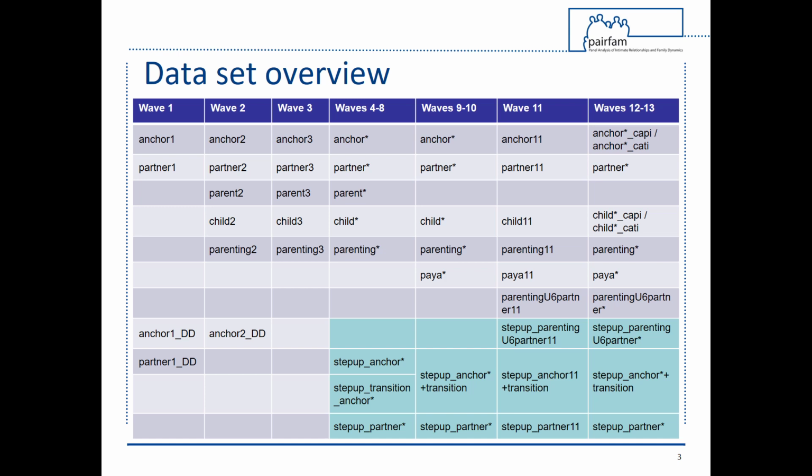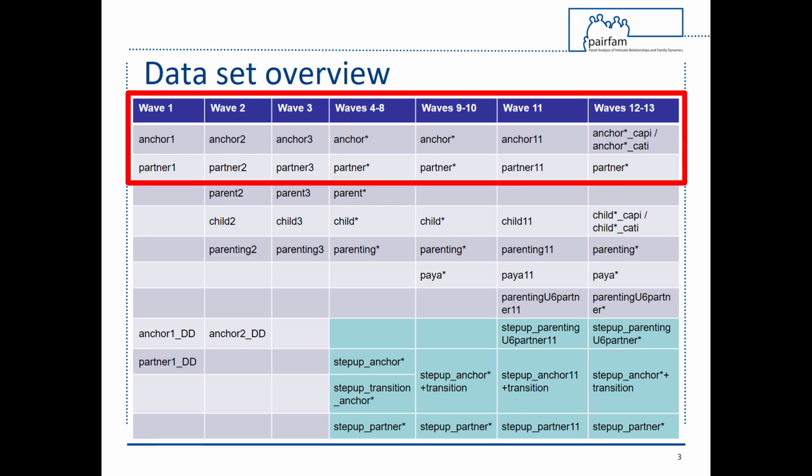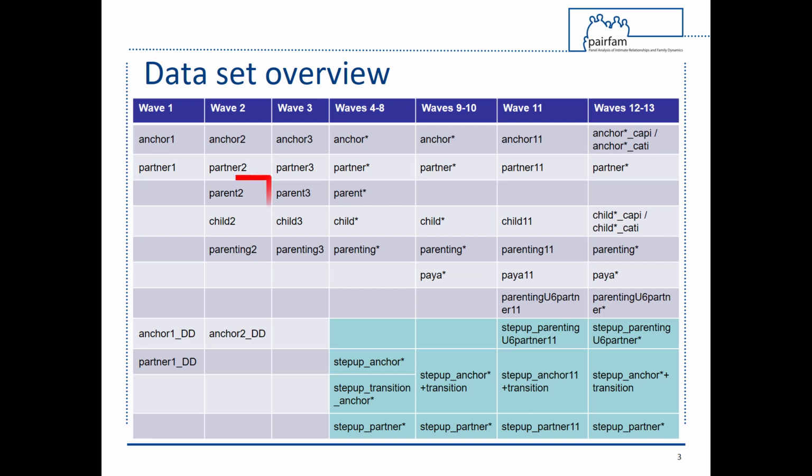Which datasets are available? In Wave 1 of the study, both anchor and partner data were collected. These datasets are named Anchor 1 and Partner 1 respectively. Data from the Anchor and Partner surveys of Wave 2 are named Anchor 2 and Partner 2. And so on for each consecutive wave. In Wave 2, Anchor respondents' parents and children were also surveyed, and their data is saved as the datasets Parent 2 and Child 2.